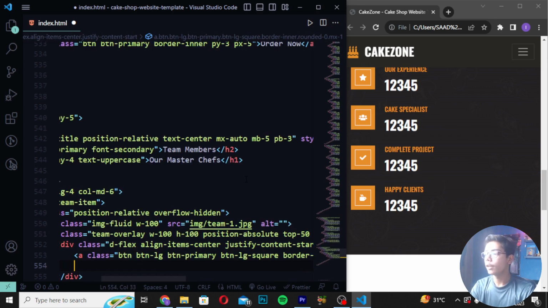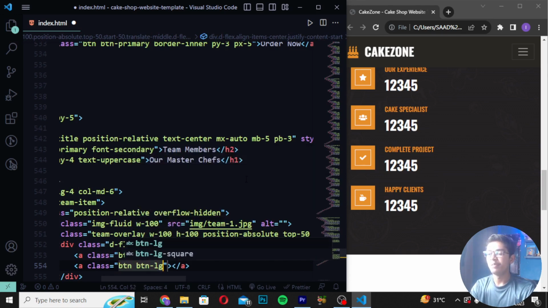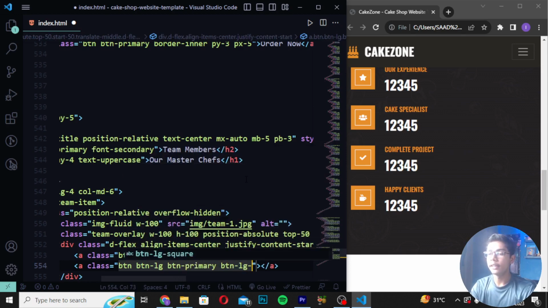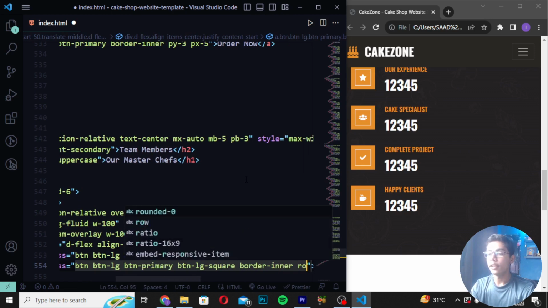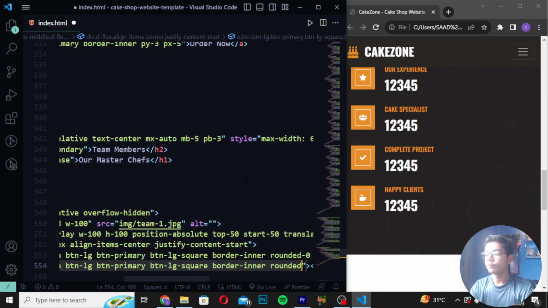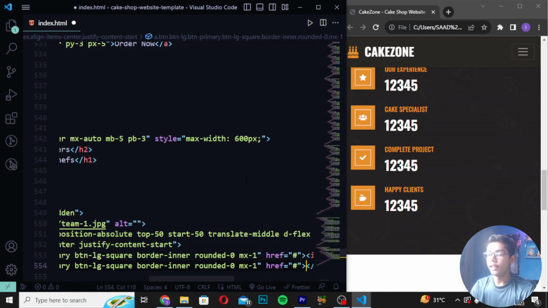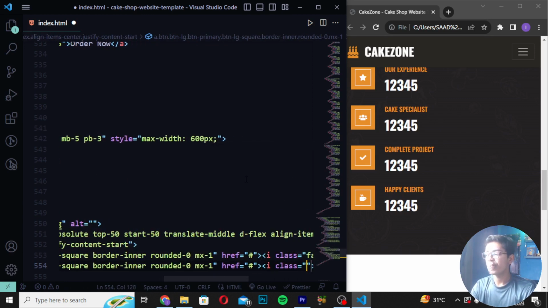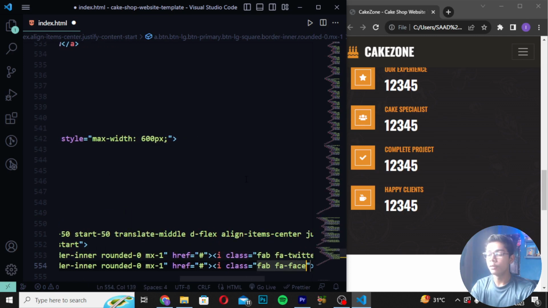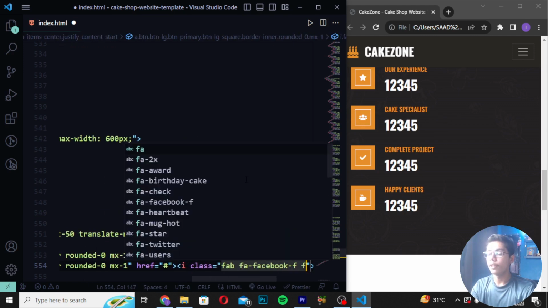Then I will move down after this a tag and write href with class as btn, btn primary, btn lg square. Then I will write border inner, then write rounded 0 mx1. Then here I will write href again. Write this class fab, fa facebook, and I will write fw normal.